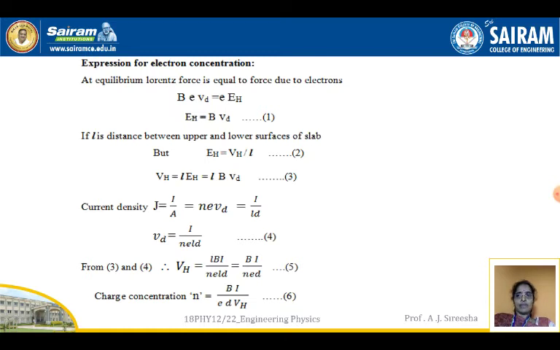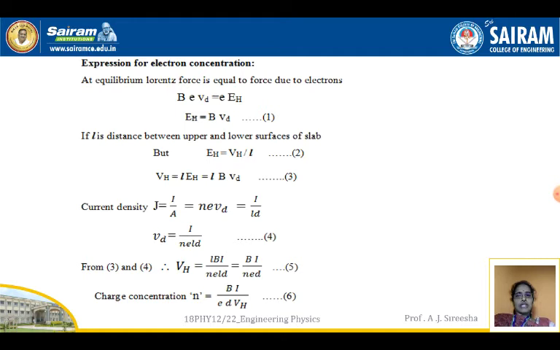This is equation 1. If L is the distance between the upper and lower surfaces of the slab, then EH is equal to VH by L. We have the equation V is equal to E into D, so rearranging the terms, EH is equal to VH by L, equation 2. So from this, VH is equal to L into EH, that can be written as L into B VD from equation 1.